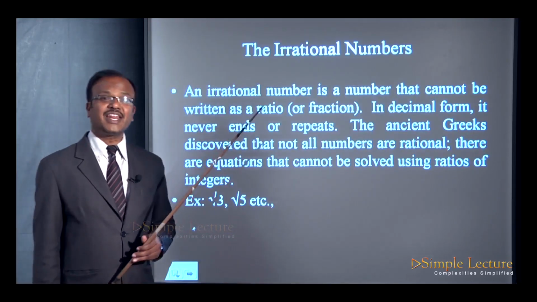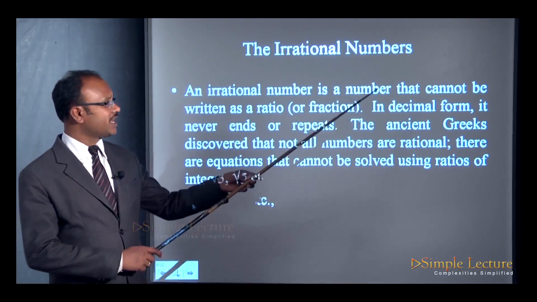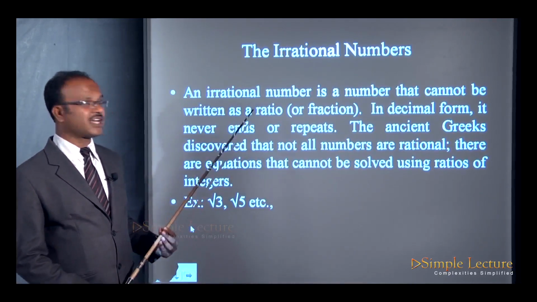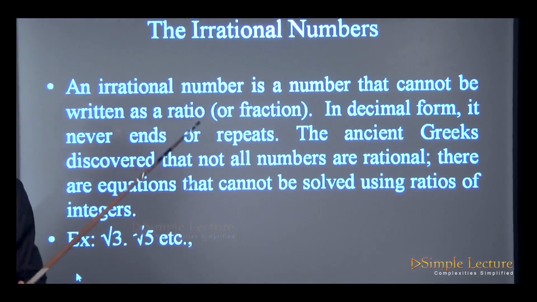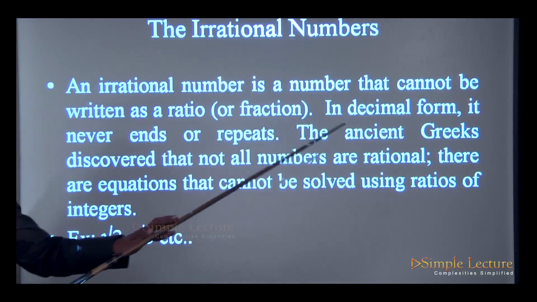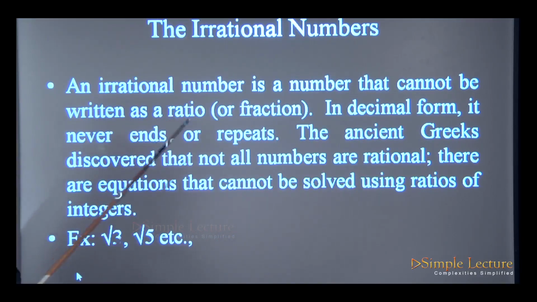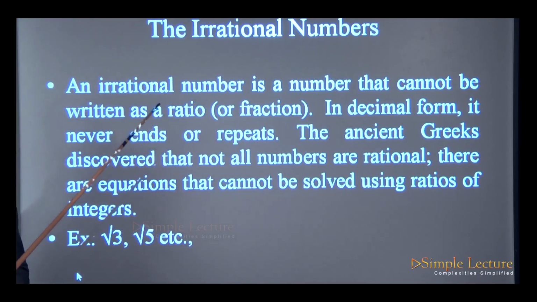Now, what are irrational numbers? An irrational number is a number that cannot be written as a ratio or fraction. So, a number which cannot be written as a ratio or a fraction, we call it an irrational number. In decimal form, it never ends or repeats. So, an irrational number, if you write it in decimal form, never ends, it goes on and on.